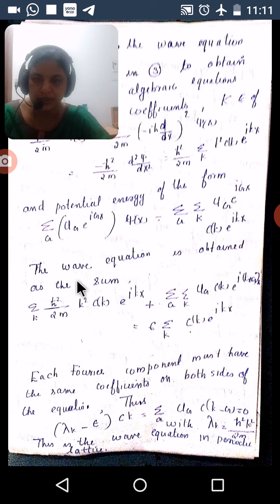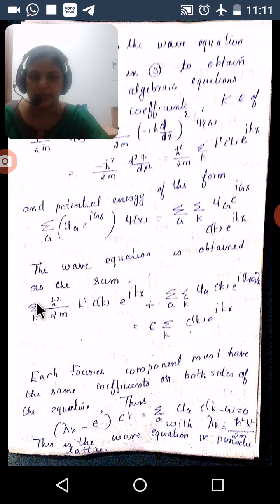We assume that h cut square k square divided by 2m equal to lambda_k. The coefficient of each Fourier component must be the same on both sides of the equation.